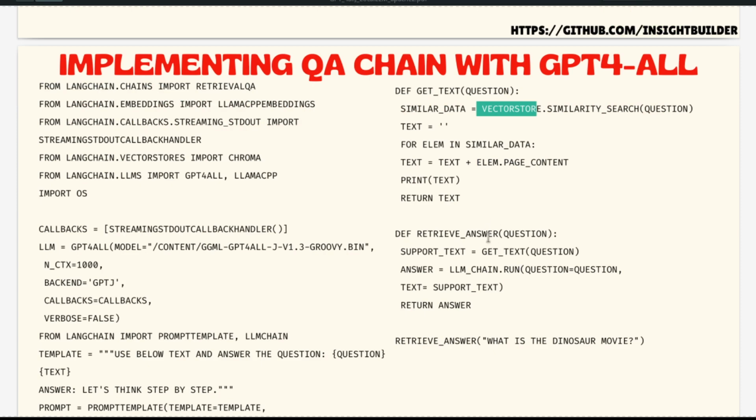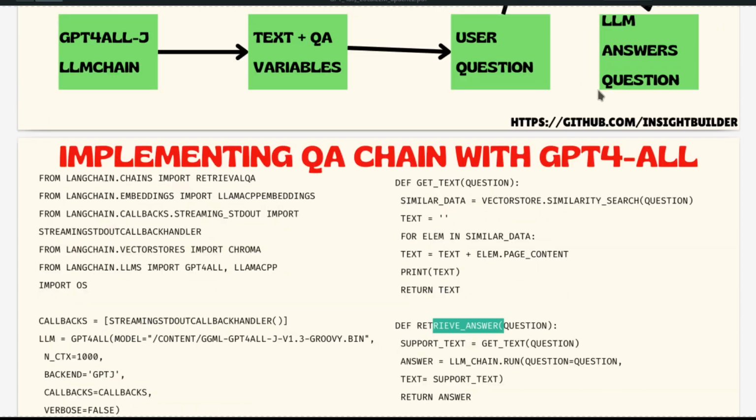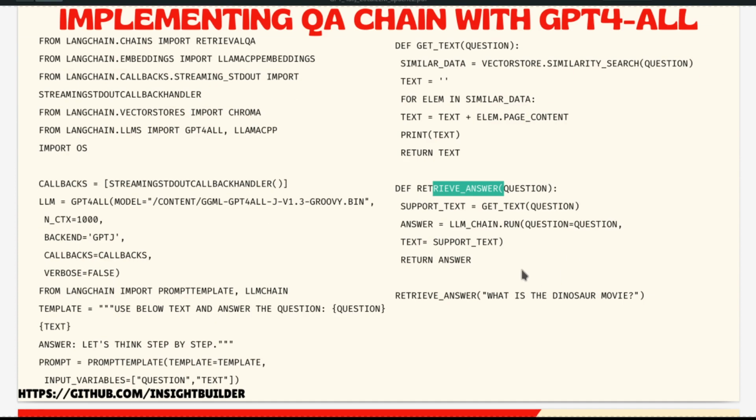And then we have the retriever answer. This is the function taken care of by this particular box where the LLM answers the question. So I get the supporting text using this get text function, then run the LLM chain based on the question provided by the user and the supporting text received from get text.